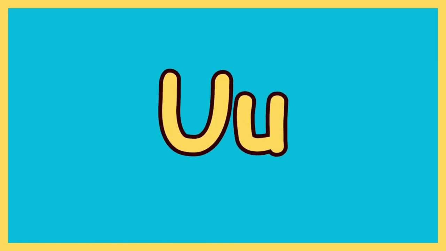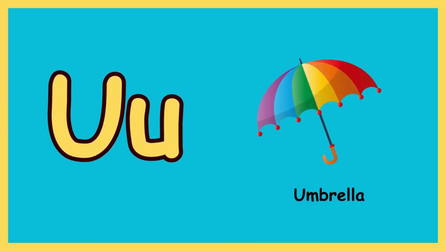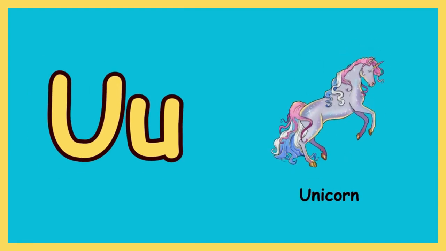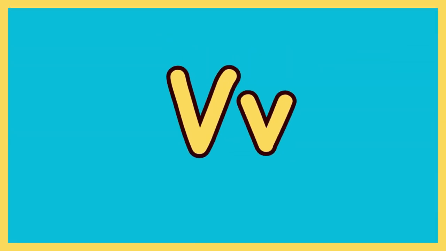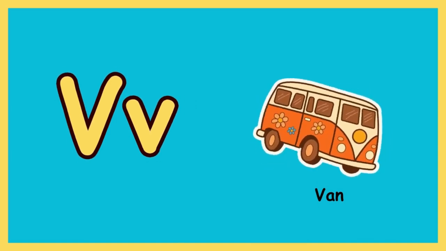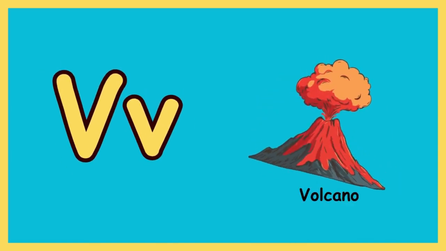U, U as in umbrella, U as in umpire, U as in unicorn. V, V as in van, V as in volcano, V as in violin.